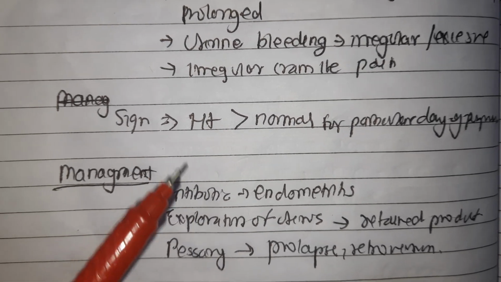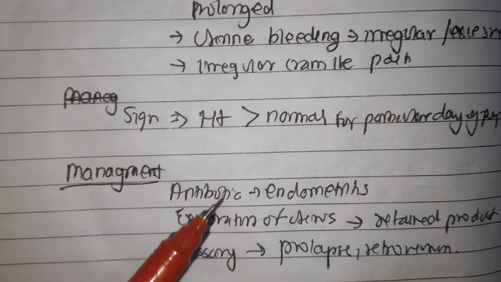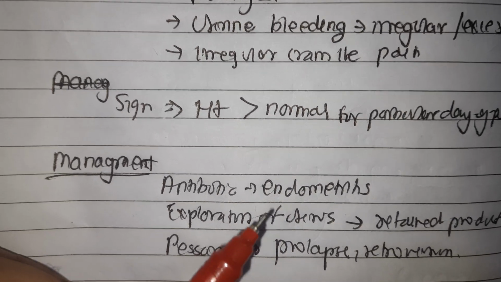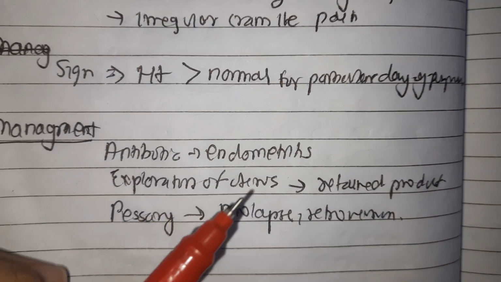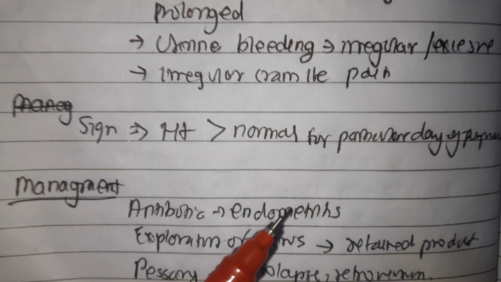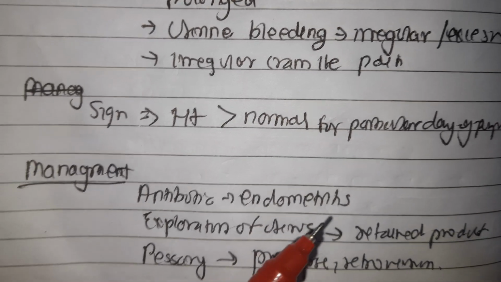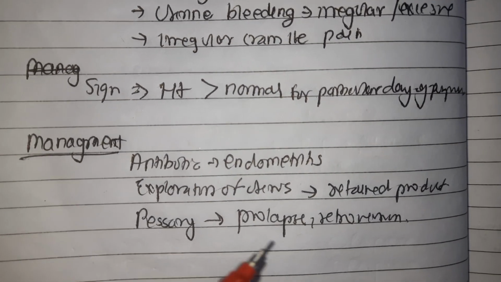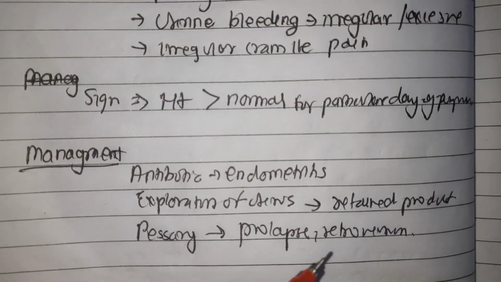Just like in endometritis, we have to give antibiotics. Endometritis is an aggravating factor for subinvolution, and we have to do exploration of the uterus if there is retained product, which is also an aggravating factor. We have to give a pessary in case of uterine prolapse and retroversion.